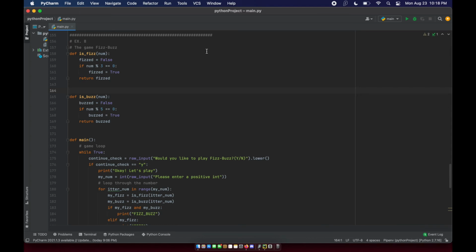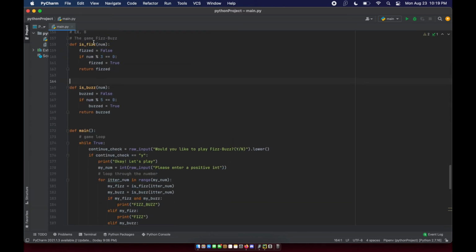All it is is a game where you input a number, and the program is going to loop through each number from 0 to the number that you inputted, and it's going to return the number, or it's going to return the word fizz, the word buzz, or the word fizz buzz. It's going to return the word fizz if the number is divisible by 3. It's going to return the word buzz if the number is divisible by 5. And it's going to return the word fizz buzz if the number is divisible by 3 and 5 together. So that's all this does.